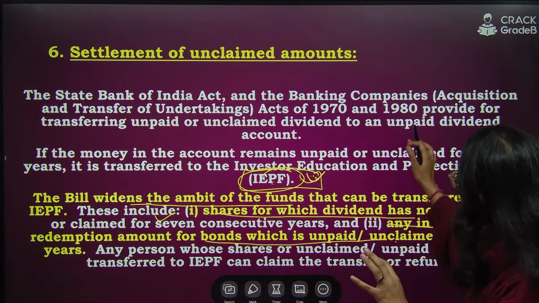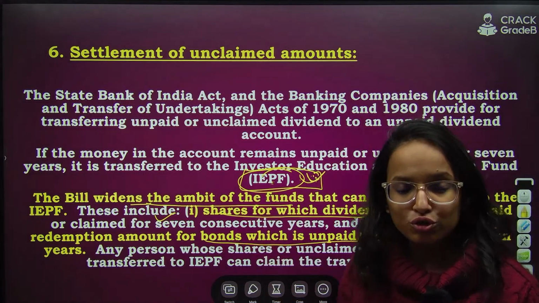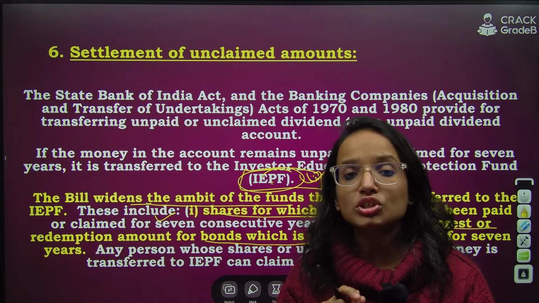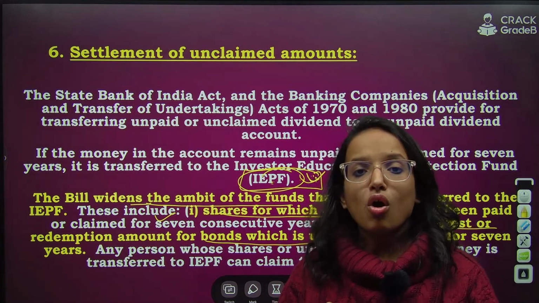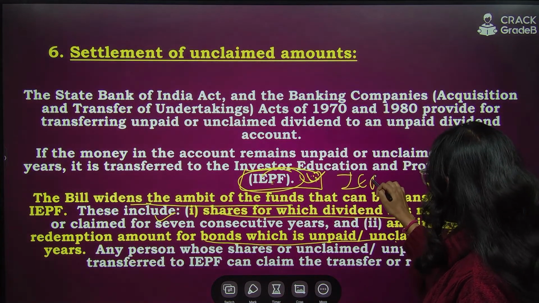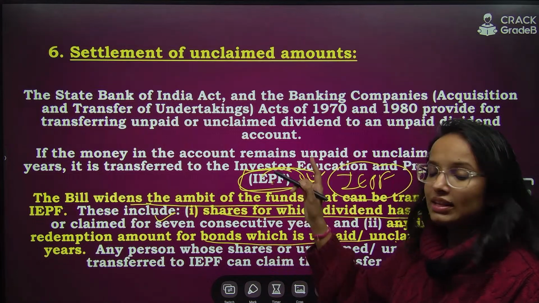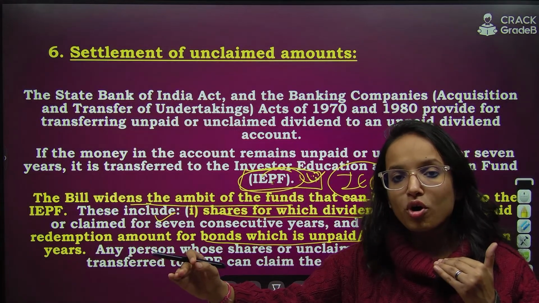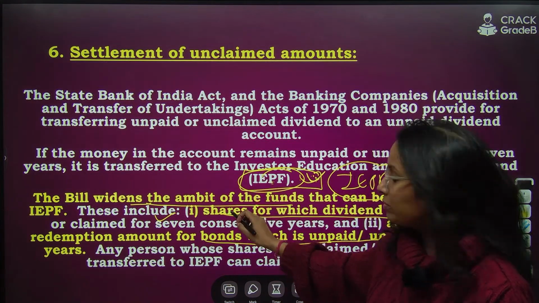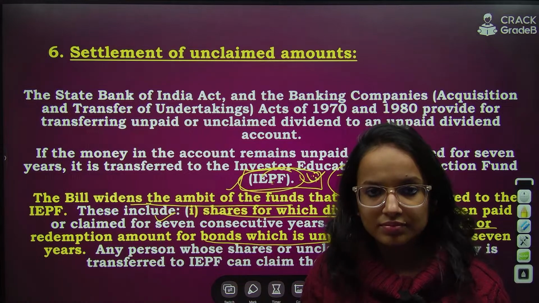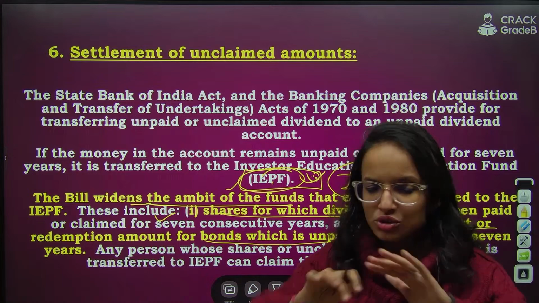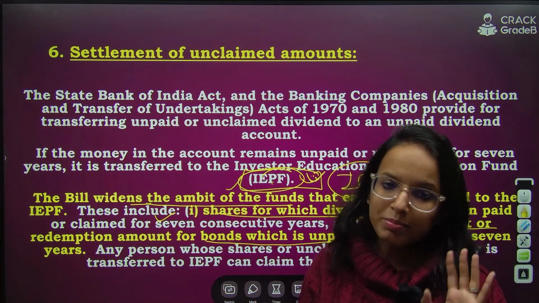Earlier, only the deposits and their dividends used to be transferred, but now any accruing interest or dividend on the shares, any redemption amount or interest on bonds, all these will also be transferred to IEPF. This is the change. That's why the amendment has widened the scope of transferring such unclaimed funds to IEPF. Then from this it can be accessed by the legal heirs or successors. I hope it is clear. So this is to clear off all these unclaimed deposits from the banking system.